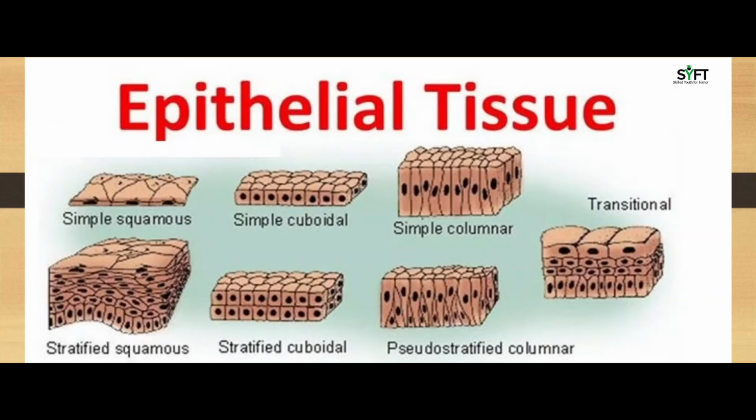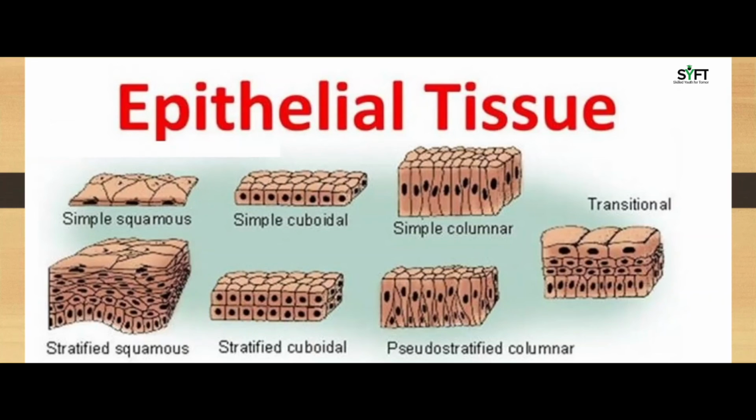There are various types of epithelial tissues. Squamous cells are thin, flat, disc-type, polygonal or irregular-shaped cells with a round and flat nucleus. They form the lining of the nose. Next is cuboidal: cube-like cells of almost equal height and width.